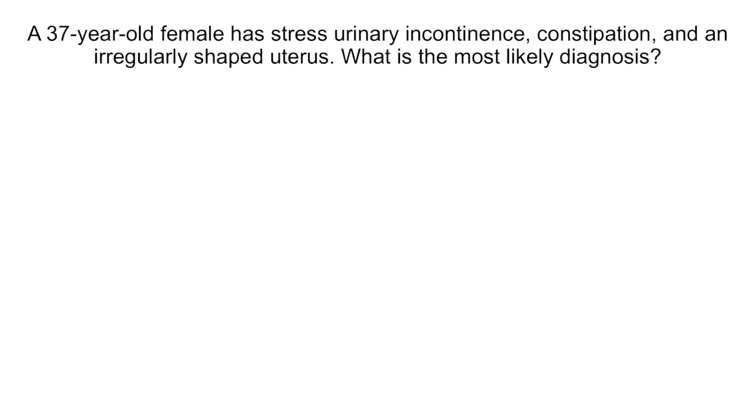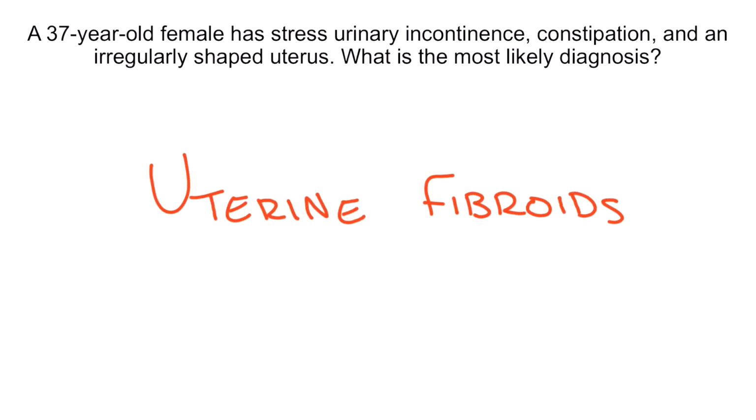Let's pause for a quick question. A 37-year-old female has stress urinary incontinence, constipation, and an irregularly shaped uterus. What is the most likely diagnosis? Okay, well, the most likely diagnosis in this patient is uterine fibroids. And the best way to diagnose this would be using an ultrasound.